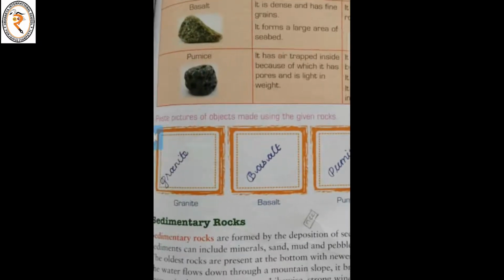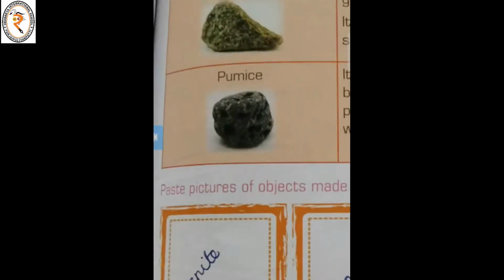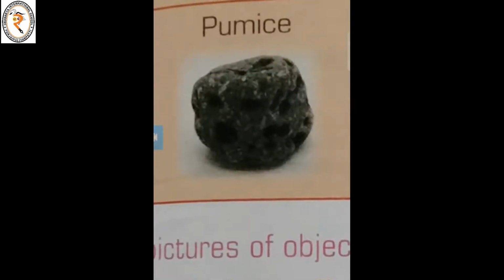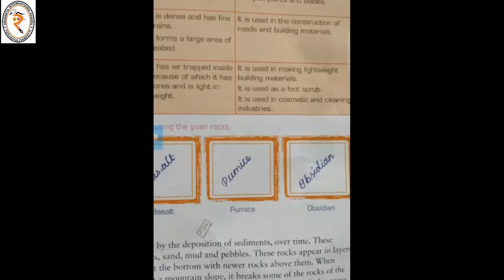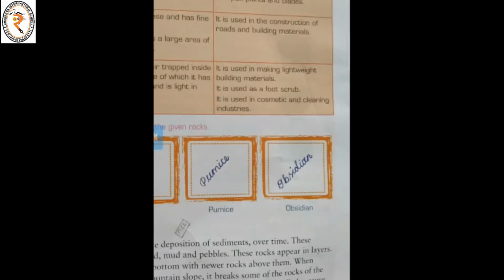Next is pumice. It has air trapped inside, because of which it has pores and is lightweight. See the pores in this pumice. Can you see the pores, Kanna? Yes. So what is the usage of this pumice? It is used in making lightweight building material. It is used as a foot scrub. It is used in the cosmetic and cleaning industries.